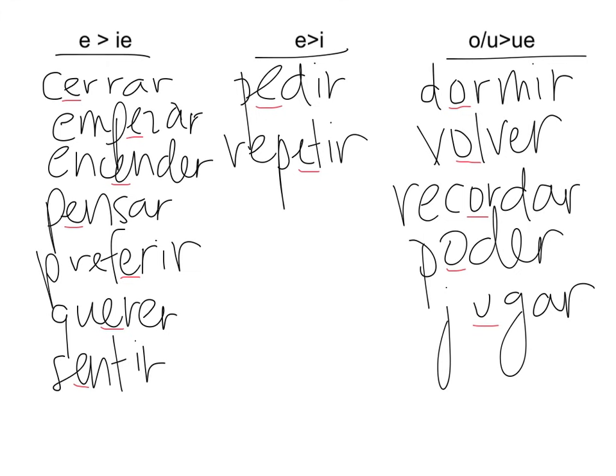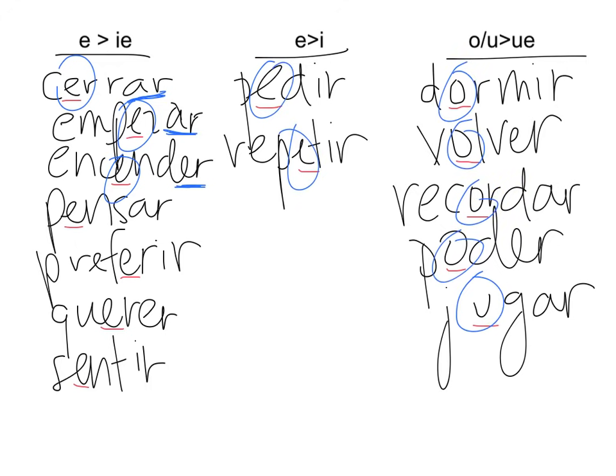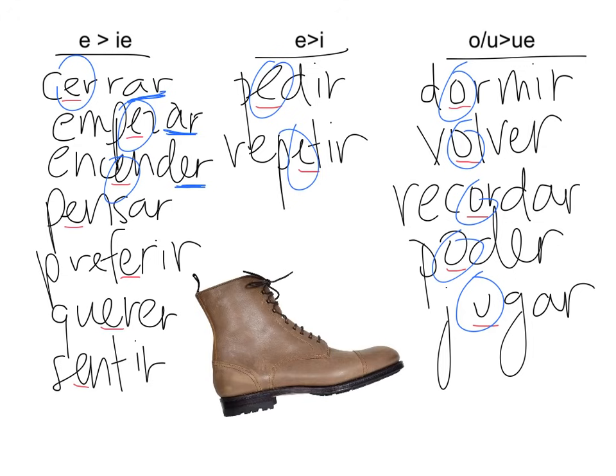Just to point out, not all of these verbs have the same ending, okay? So like cerrar is an AR verb, empezar an AR verb, but encender, it's an ER verb. So your endings are still going to apply here. What is going to stay the same with all of them is this stem changing E in these ones, or the stem changing O, or the U in these ones. Okay, let's see what that looks like now. So stem changing verbs are also called boot verbs, and we are going to find out on the next slide why.